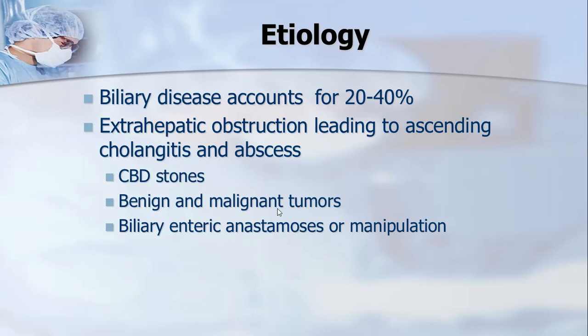So hepatic amoebic liver abscess also is almost always secondarily infected with pyogenic bacteria, with the gram-negative bacteria.